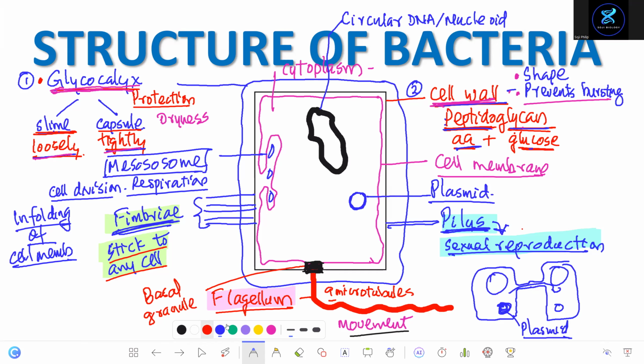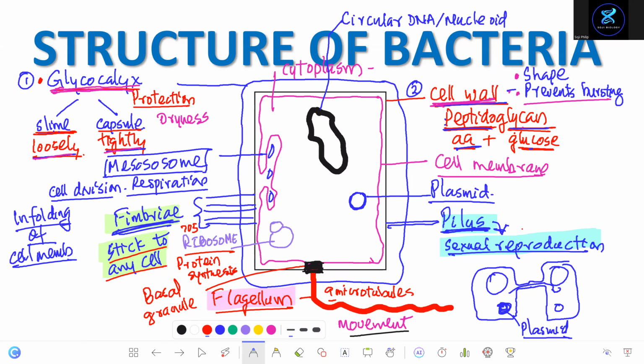Another organelle you find here is the ribosome. This ribosome is called the 70S ribosome. It's a small ribosome. The function of the 70S ribosome is protein synthesis.